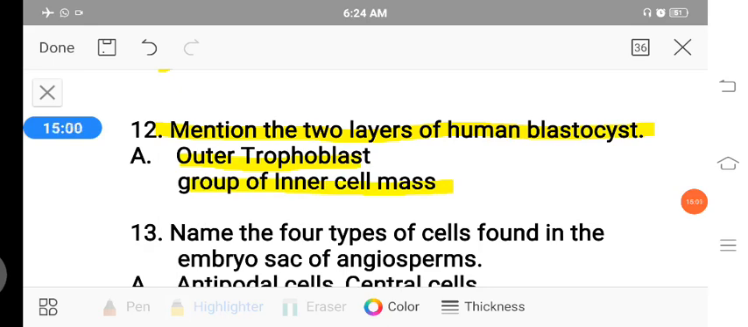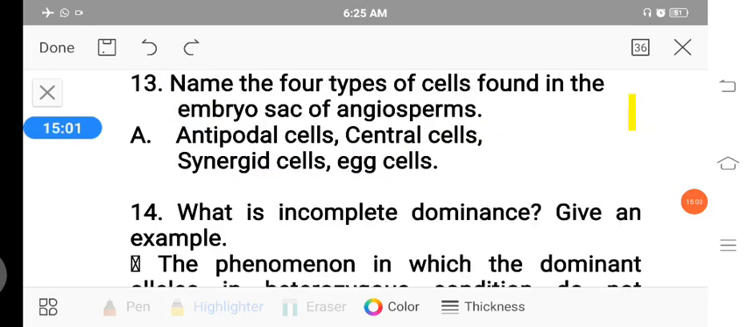Next: name the four types of cells found in the embryo sac of angiosperms. The embryo sac of angiosperms is also called the female gametophyte. This female gametophyte consists of four types of cells: antipodal cells, central cell, synergid cells and egg cell. These are the four types of cells.